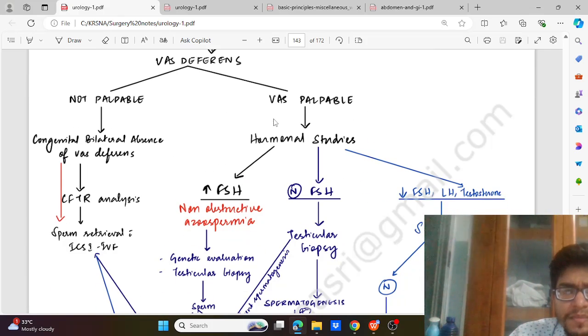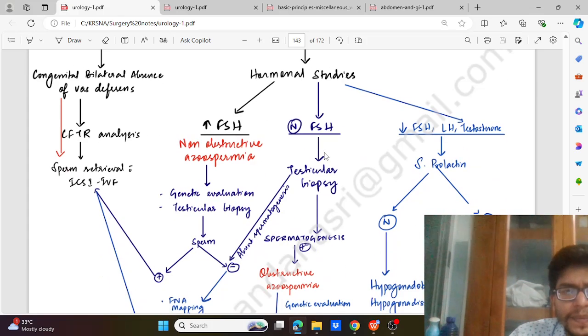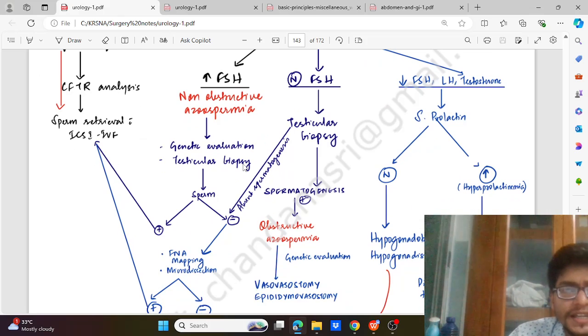If the vas is palpable, we'll go for hormonal studies. If there is increased FSH, that is non-obstructive azoospermia, we'll go for genetic evaluation and testicular biopsy. If sperm is present, then we can again go for IVF.